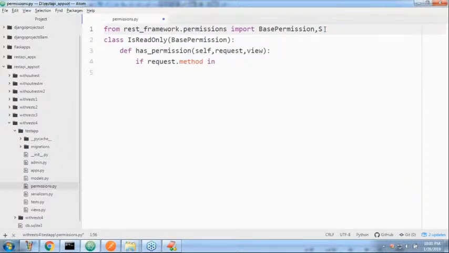Okay, let me import this one. Observe that it's an already predefined variable. Is it a safe method or not? request.method in SAFE_METHODS. If the method is a safe method, return True.